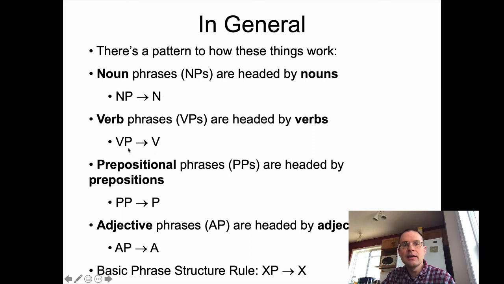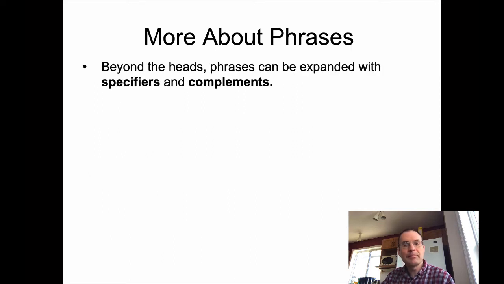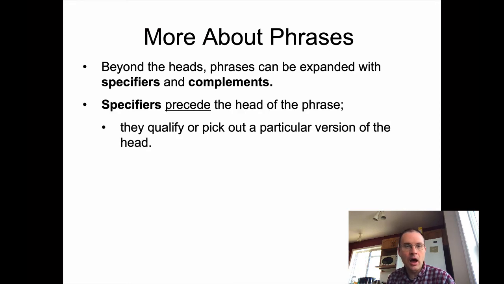So NP headed by N, VP headed by V, so on and so forth. Hopefully this is not too hard to wrap your head around. Okay, beyond the heads, phrases can be expanded with specifiers and complements. And roughly speaking, specifiers are stuff that come before the head in a phrase, and complements are things that come after the head in a phrase.